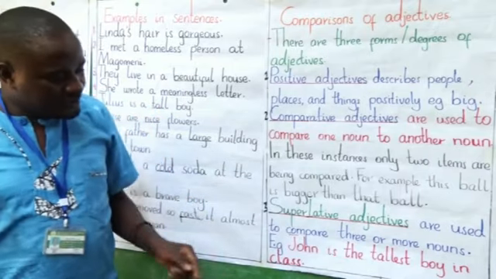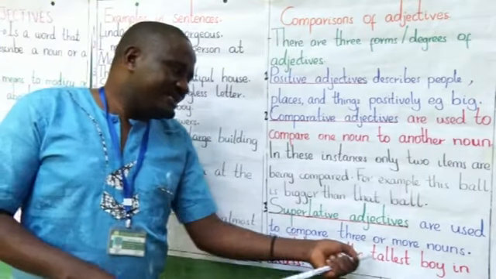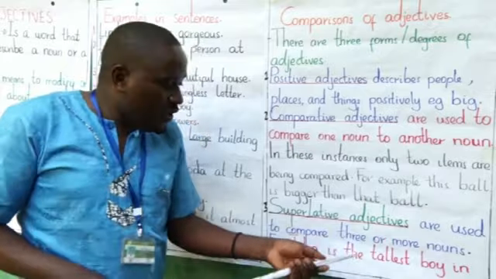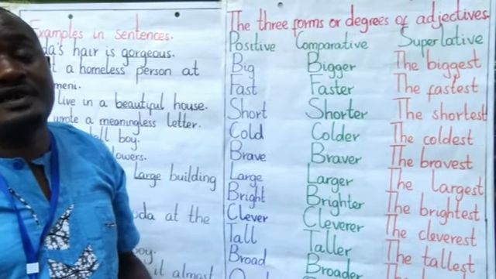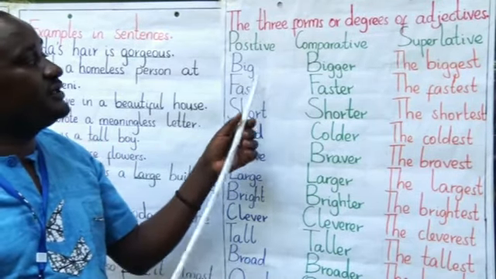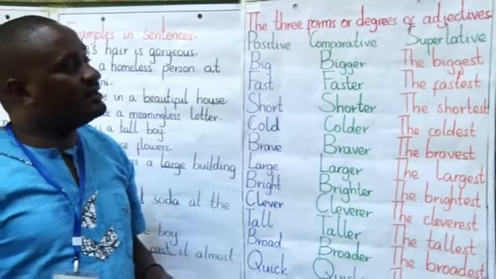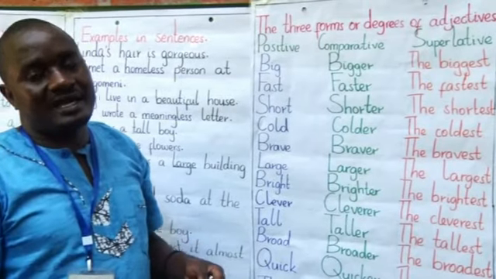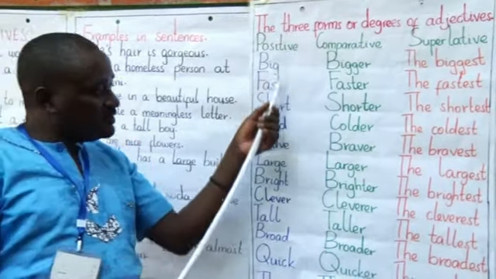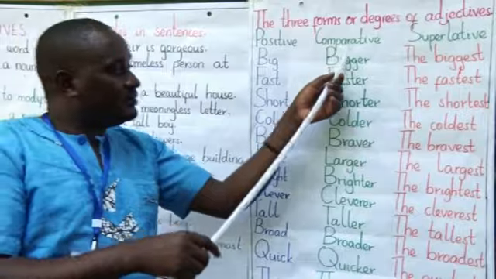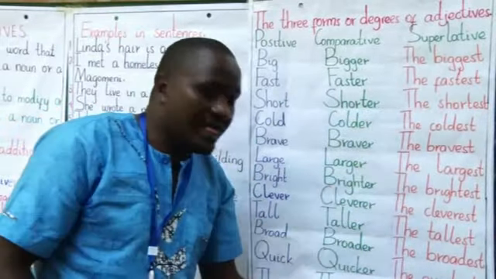To remind you something, we're talking about superlative adjectives. Let's check the three forms of adjectives. As I told you, we have positive, comparative, and superlative adjectives. The three forms that we use to compare adjectives. Here we have the positive part, the comparative part, and the superlative part.